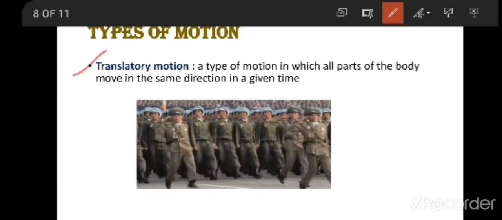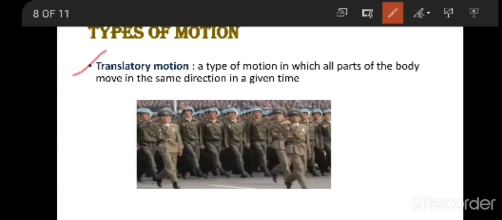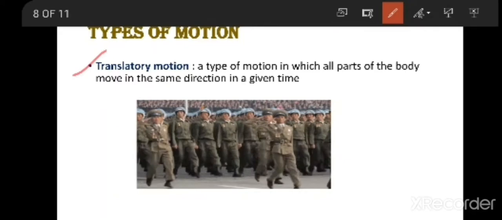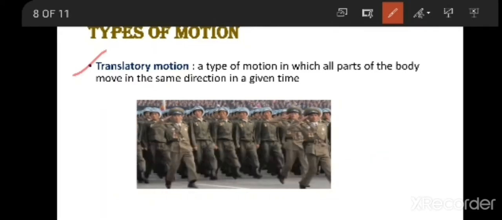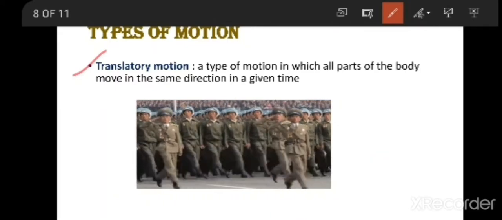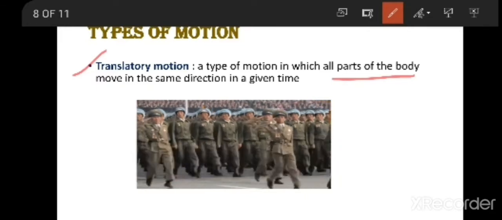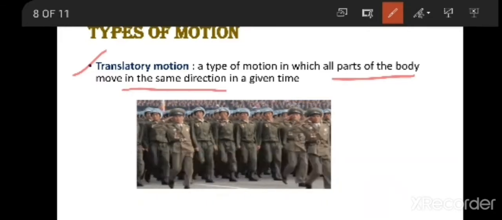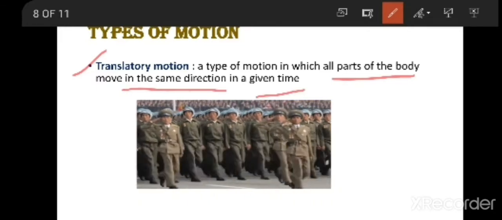So the first one is translatory motion. So what is translatory motion? A type of motion in which all parts of the body move in the same direction in a given time.